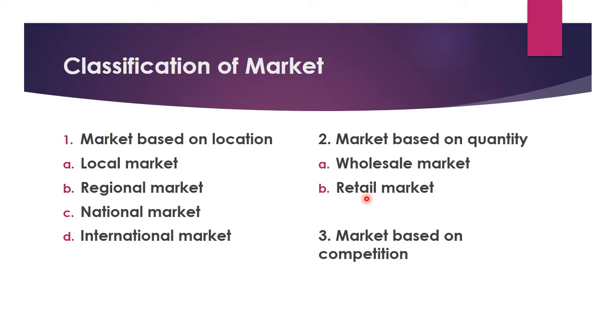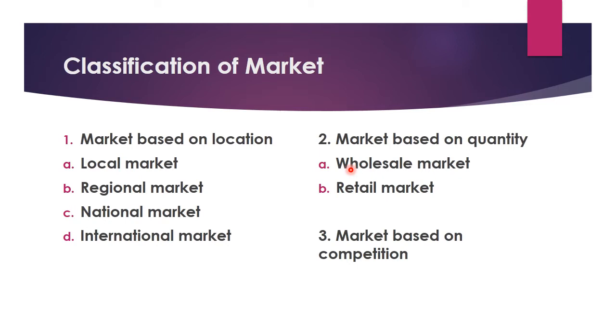Now, in the wholesale market, what happens? The sales and purchase of items is done on a large scale, that is, in bulk we purchase the goods. The wholesale traders buy the goods from the market, and what do they do? They sell it to the retail traders. So this way the retail traders become the buyers for the wholesale traders, right?